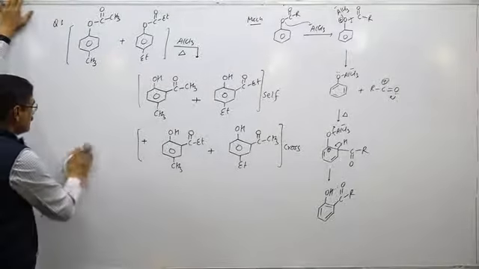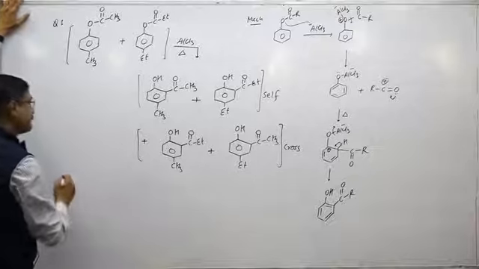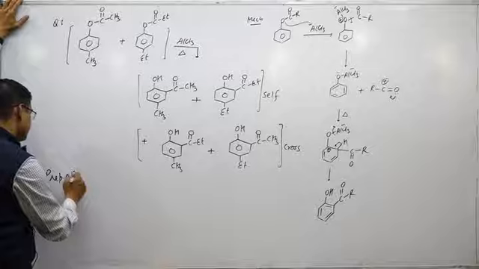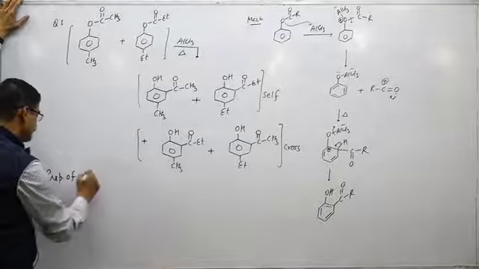Okay, now come to the next reaction, that is preparation of phenolphthalein.